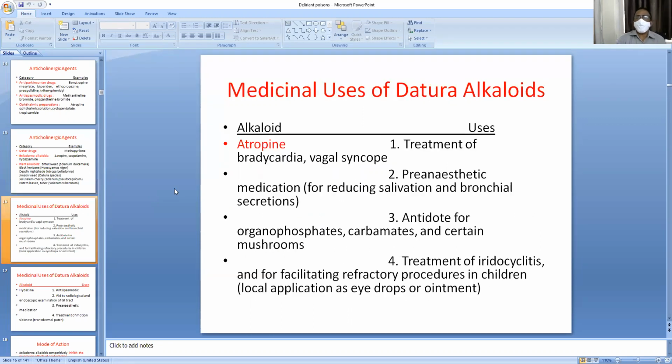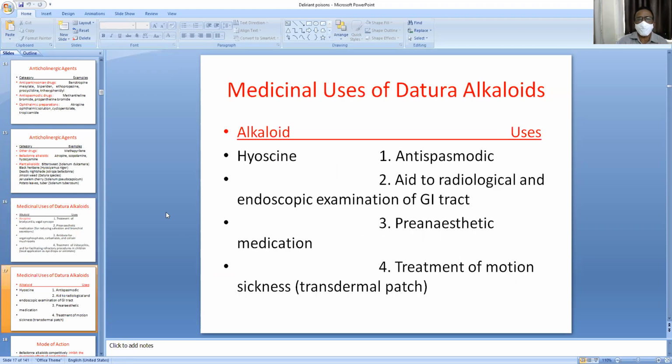What are the medicinal uses of datura alkaloids? Atropine, treatment of bradycardia, vagal syncope. Atropine can be used as an antidote for organophosphorus poisoning. So, all these are the therapeutic uses of atropine: to treat bradycardia, pre-anesthetic medication for reducing salivation and bronchial secretions, antidote for organophosphates and carbamates, treatment of iridocyclitis, and facilitating refractory procedures in children.